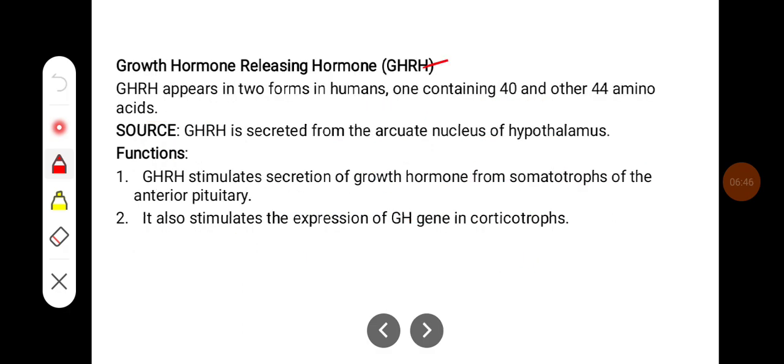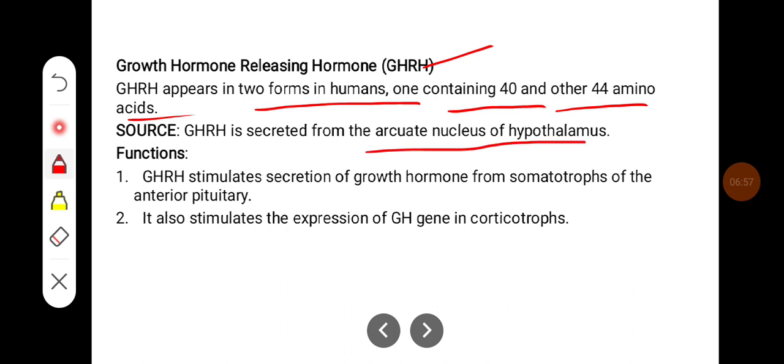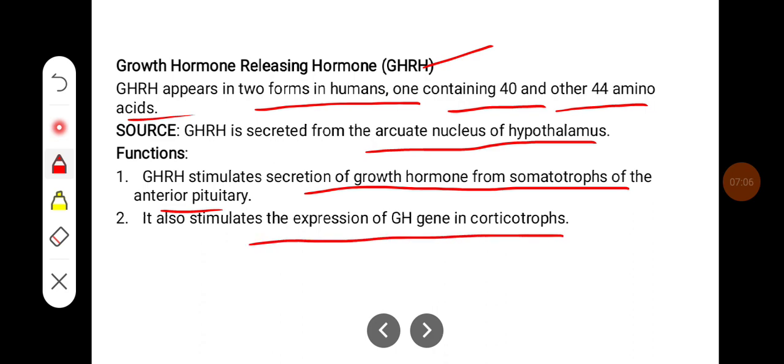Growth hormone releasing hormone. It appears in two forms in humans, one containing 40 and the other containing 44 amino acids. GHRH is released from the arcuate nucleus of the hypothalamus. It stimulates the secretion of growth hormone from somatotrophs of the anterior pituitary. It also stimulates the expression of the GH gene in somatotrophs.